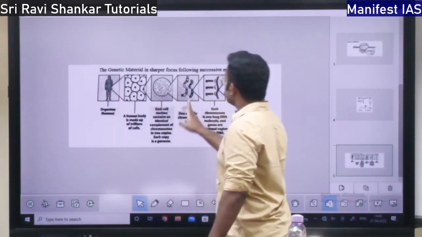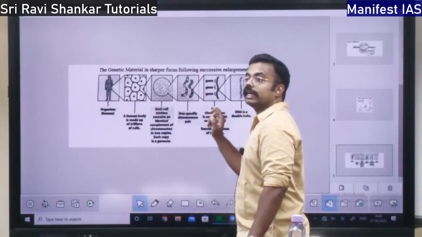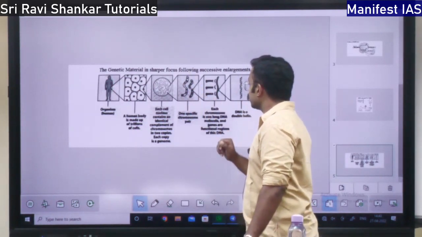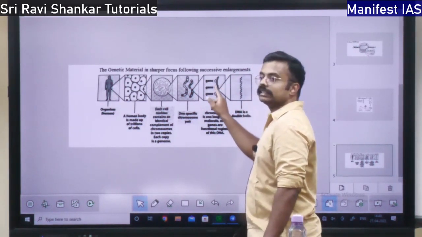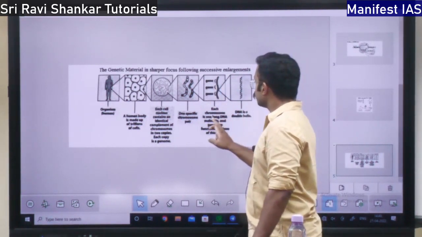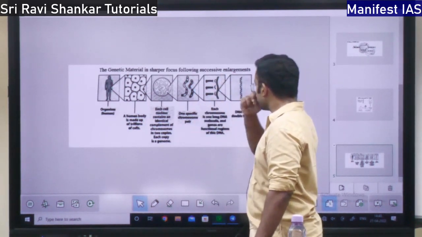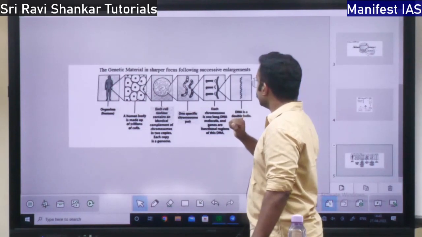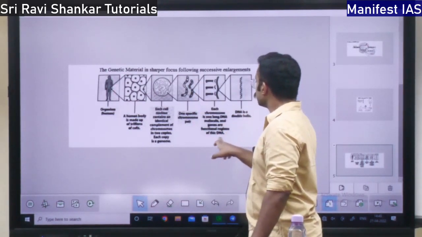In the nucleus there are chromosomes. Chromosomes, I told you, are thread-like structures. Within the chromosome there will be sections of genes, right? Each chromosome is one long DNA. So each chromosome is made up of one entire DNA, and genes are functional regions of this DNA.